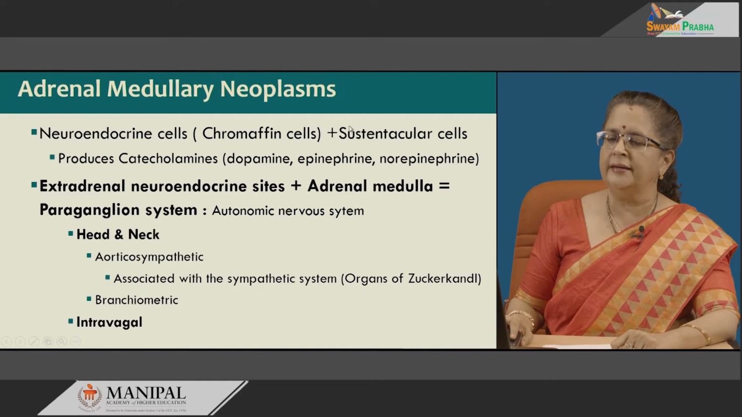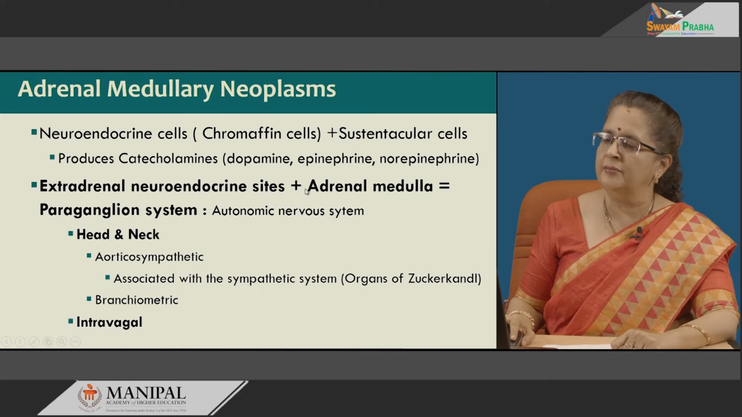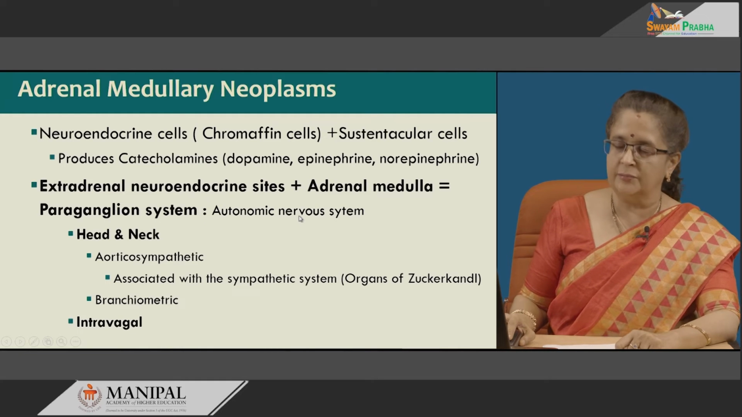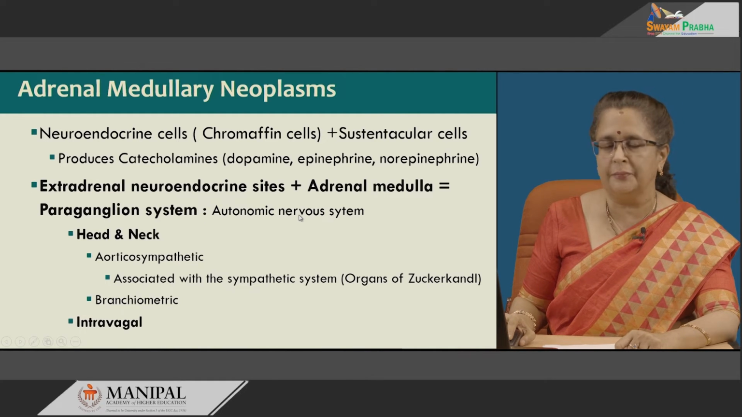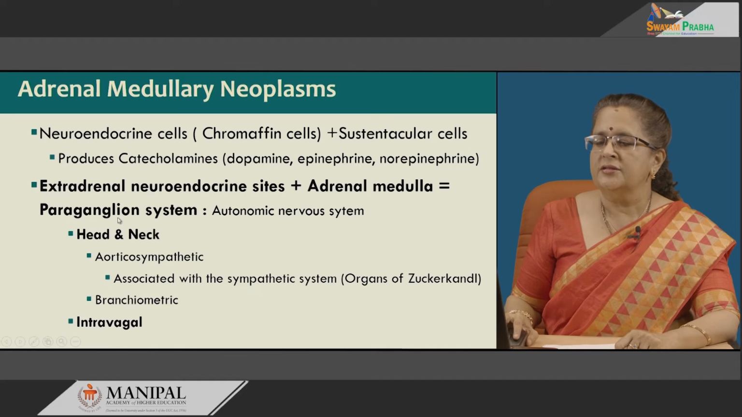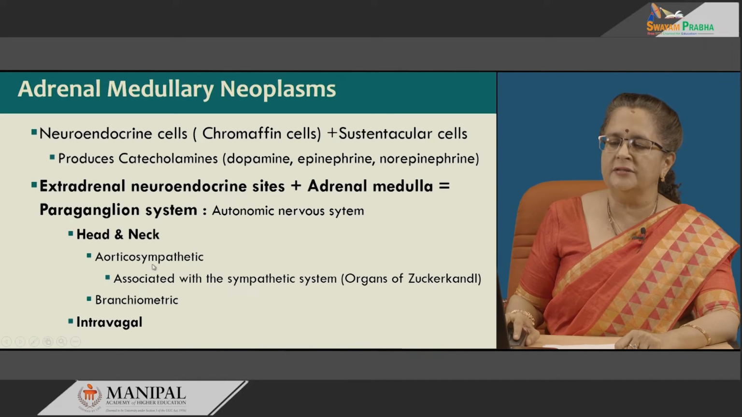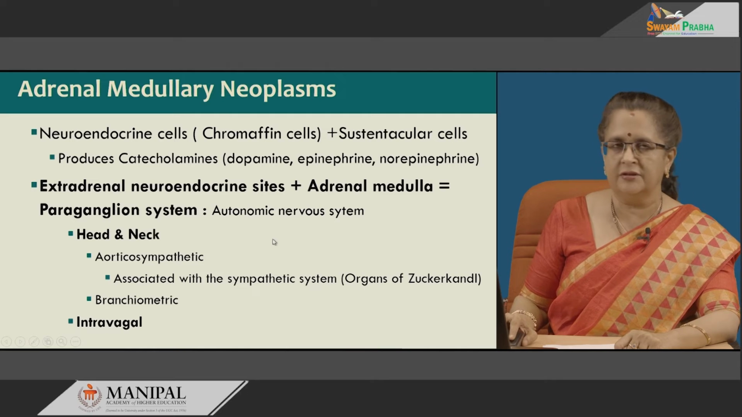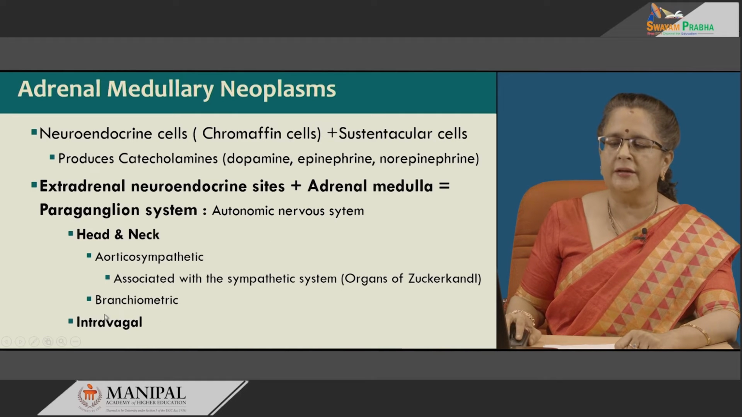So, extra-adrenal neuroendocrine sites in combination with the adrenal medulla are known as the paraganglionic system or autonomic nervous system, which comprises both the parasympathetic as well as the sympathetic and the GI. So, in head and neck it is the parasympathetic. Now, this is associated with the sympathetic system, especially organs of Zuckerkandl, branchiomeric and the intravagal.